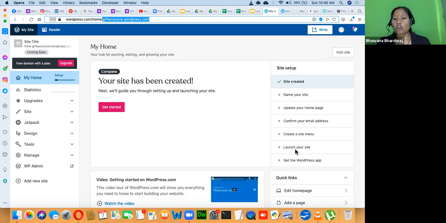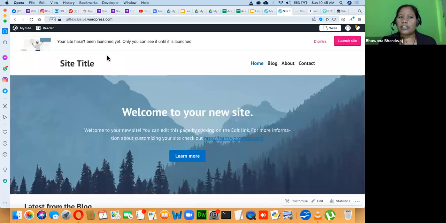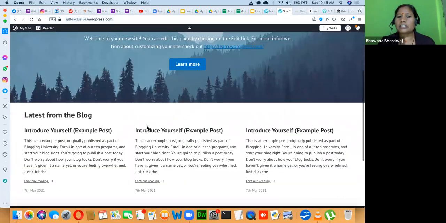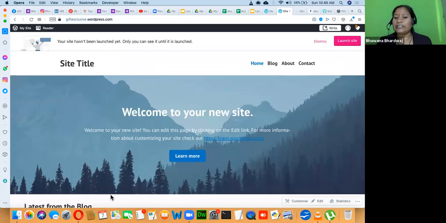Here it's asking for the login. Neha, it will ask for the login because I have not shared the login password with you. So let me share the password with you. Your username is your email ID and your password is shared. Whenever you are working on your website, this is your public domain, this is your template, this is the look and feel, the theme of WordPress.